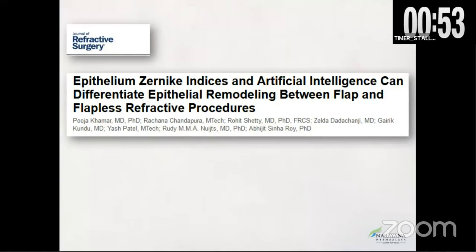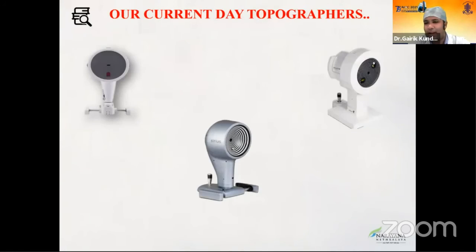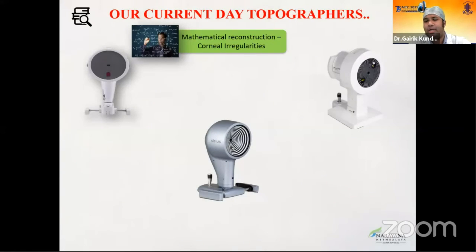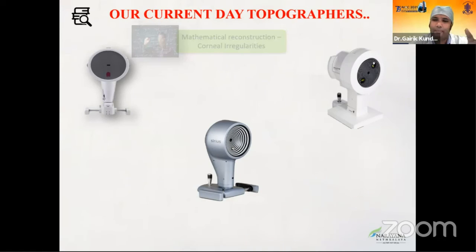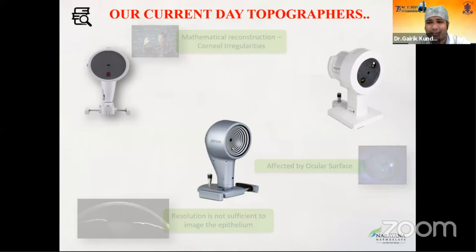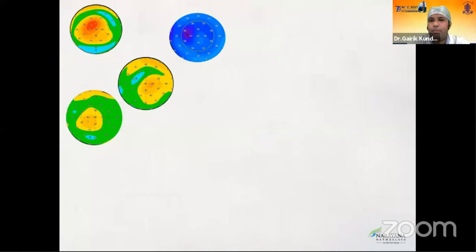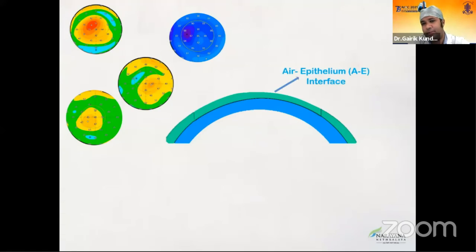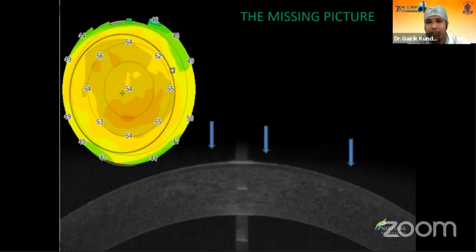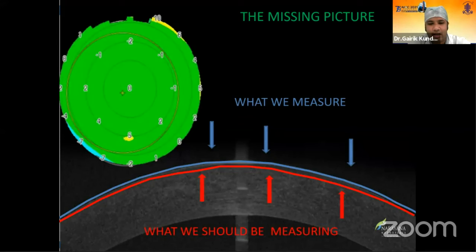Now, what also happens is that many of the topographers actually do not look at where we are actually supposed to be looking, and that is actually at the stromal level. Majority of the treatments are actually treating the stroma, and epithelium can be a confounder in these cases. And therefore, studying epithelium is very important in addition to looking at topography, because the current topographers cannot really dissociate the epithelium. So where we are actually supposed to be looking at is what the arrows in red signify.